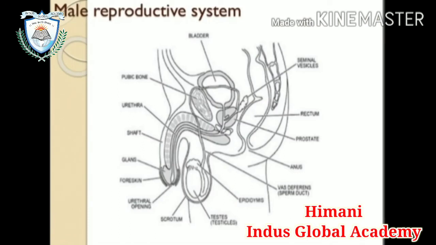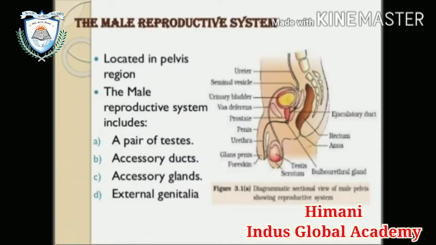So this is the male reproductive system. Okay, let's start. The male reproductive system is located in the pelvic region. It includes different parts. First is the pair of testes. Second, accessory ducts. Third, accessory glands. Fourth is the external genitalia. These are the four parts present in the male reproductive system. We will discuss these parts one by one.